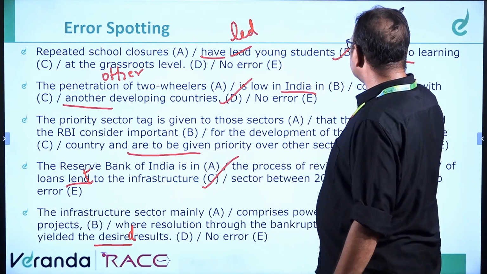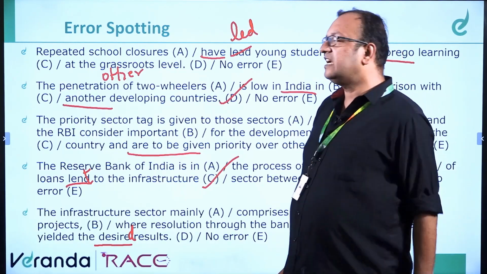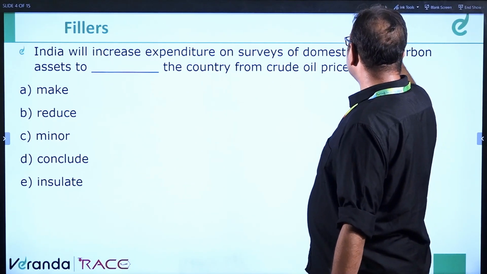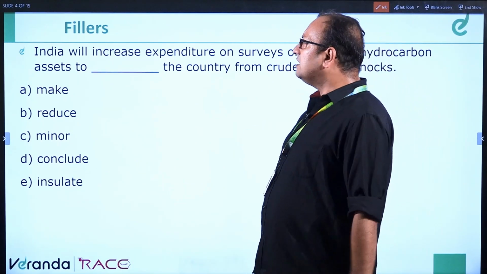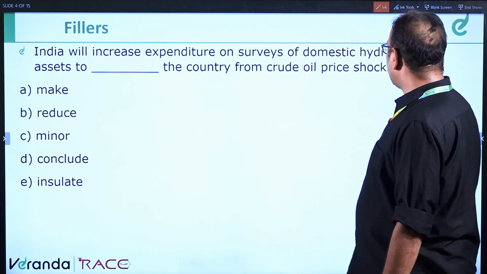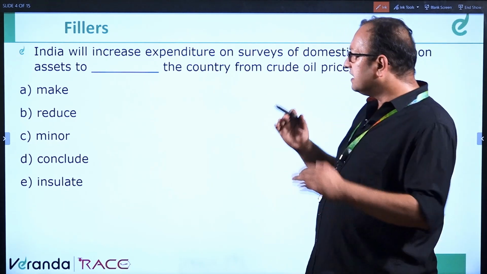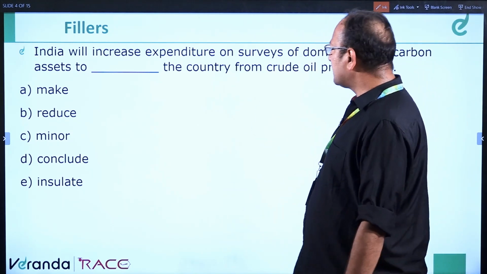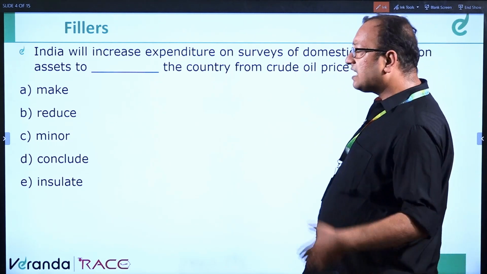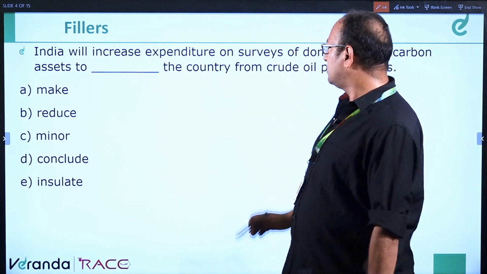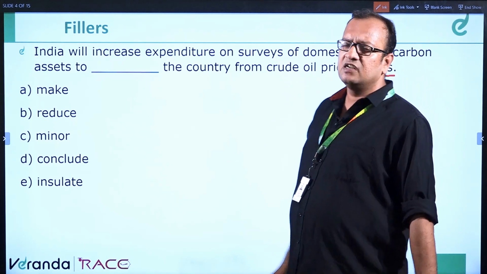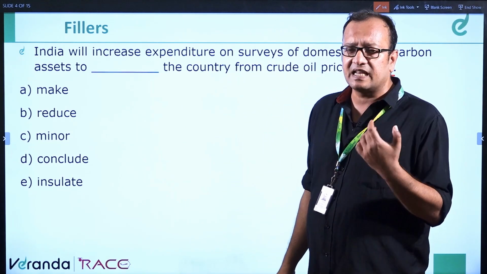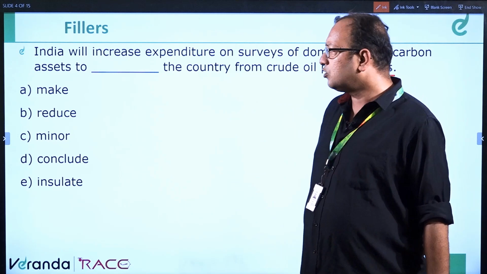Moving ahead to the next segment, we have filler questions. India will increase the expenditure on surveys of domestic hydrocarbon assets to dash the country from crude oil price shocks. Shock is a negative word, so the increased expenditure will try to save India from crude oil price shocks.